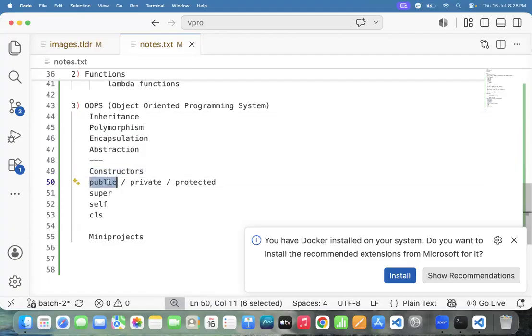I will let you know the public scope, the private scope, and the protected scope. We don't have any default scope. I will also explain the super, self, and CLS keywords, which are special keywords available in Python. And we need to do a minimum of two mini projects with OOPS. Next one, lambda function.